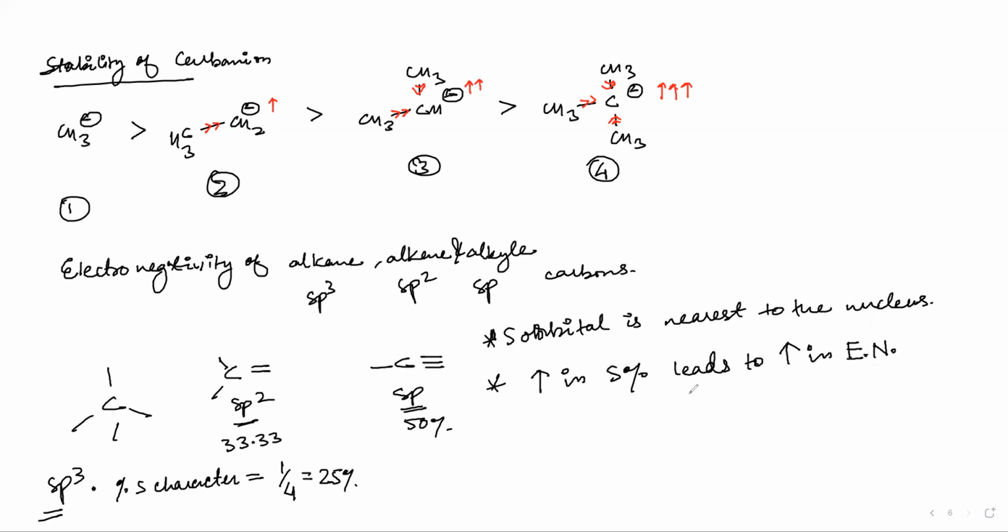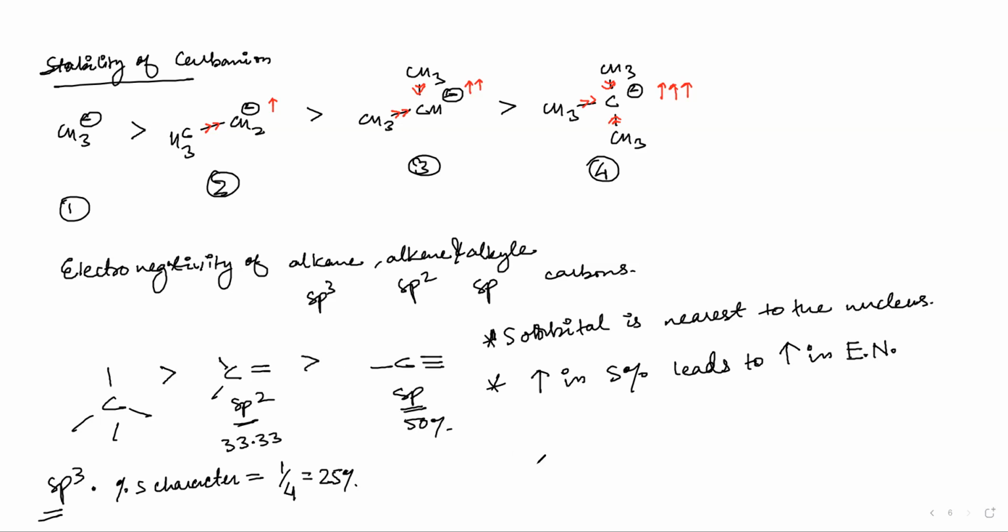Why? Because if the s orbital is nearest to the nucleus, and the s character increases, that particular bond is near to the nucleus, and the nucleus is positively charged. So it will pull electrons towards itself with more magnitude.